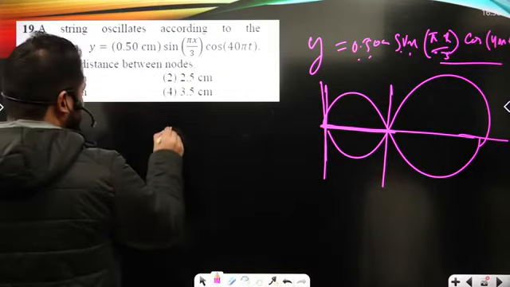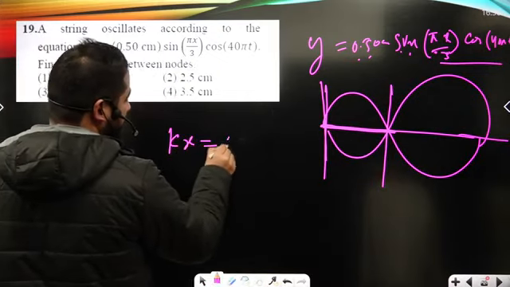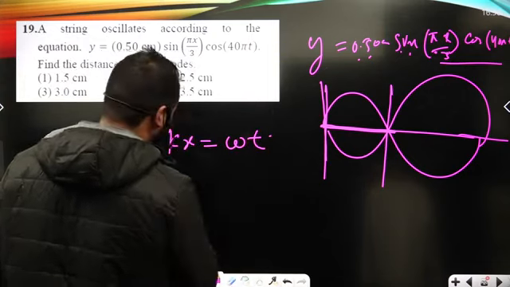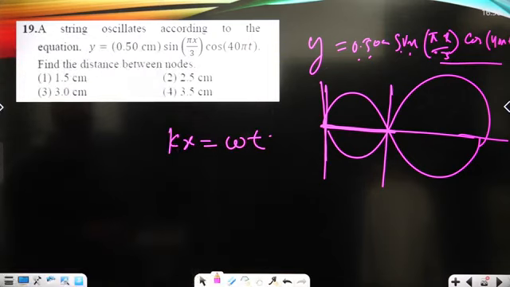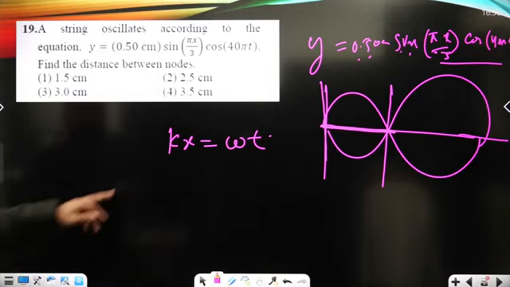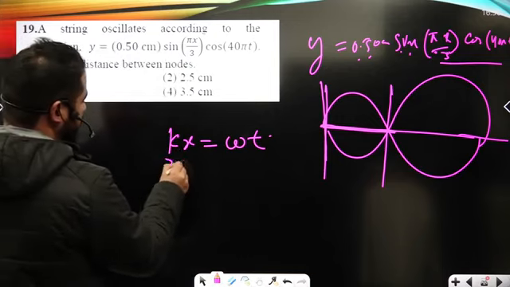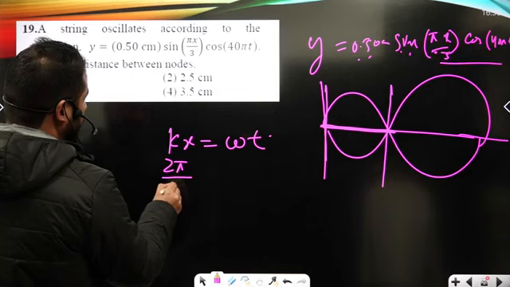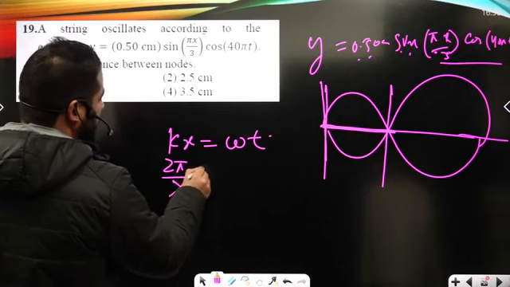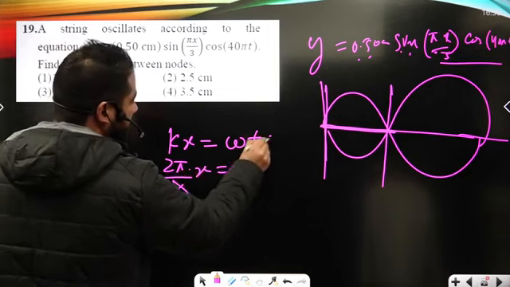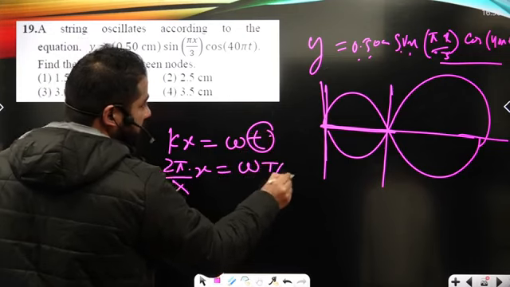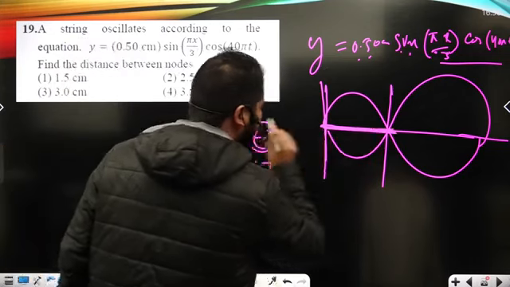Yes, kx I can compare with the omega t. So x I can compute here. It is here 2 pi upon lambda times x is equal to omega t. Here it must be T upon 2 when I talk about these two nodes here.